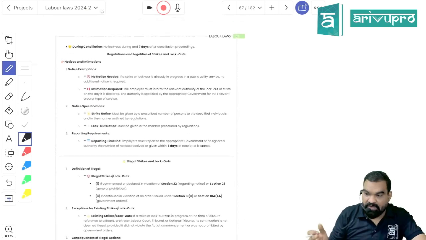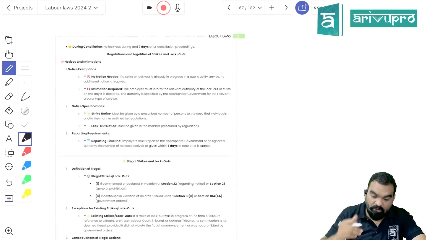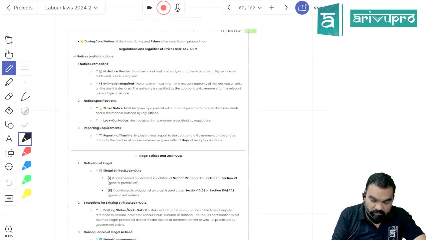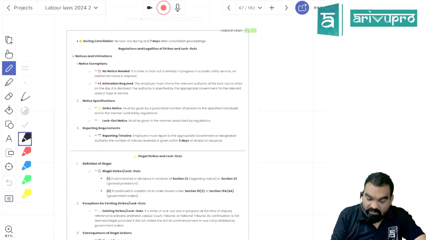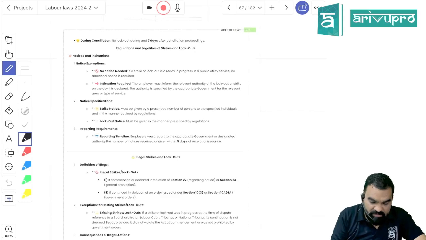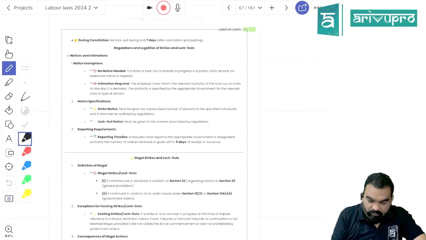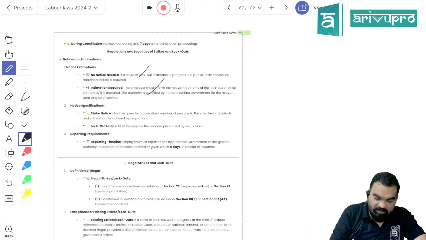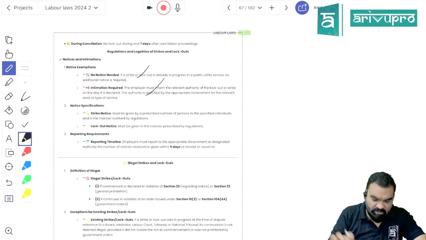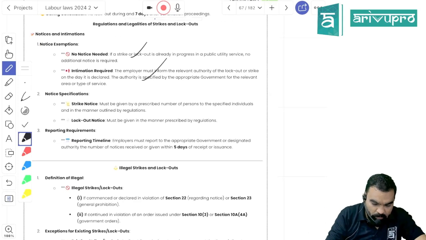And whatever date has been decided for strike, you cannot prepone it to less than 14 days. And this is for public utility services. Once the strike has been initiated, you need not give any notice. Is it clear?